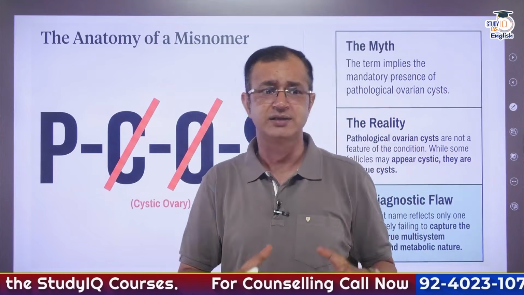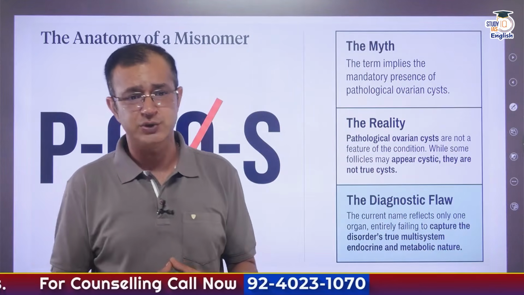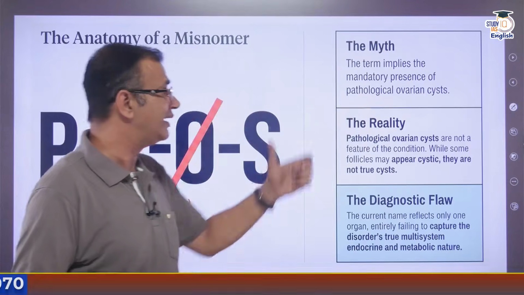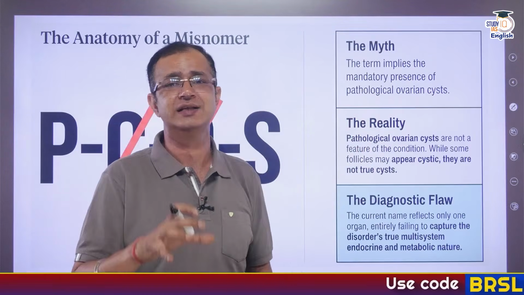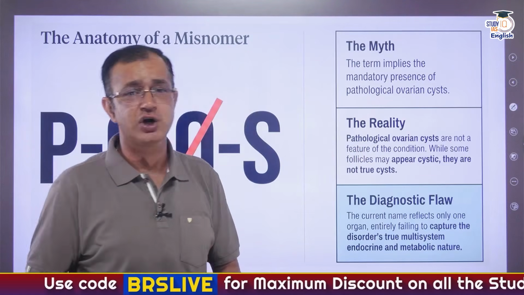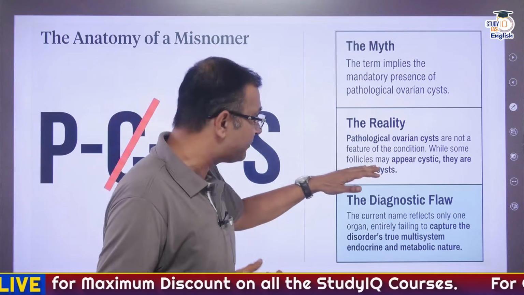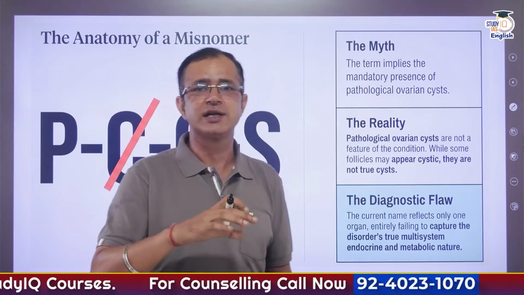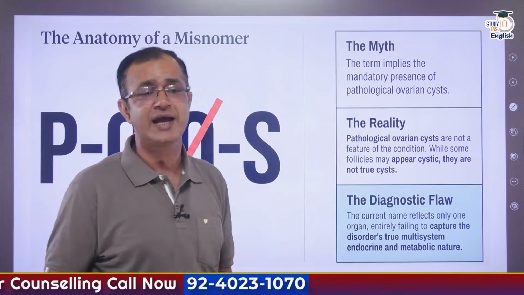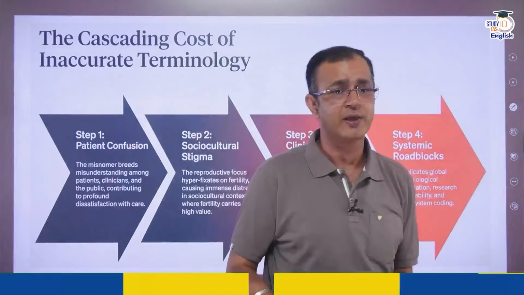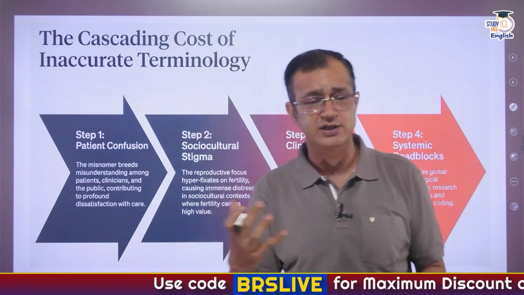Now there was a misnomer when it comes to PCOS. PCOS is Polycystic Ovarian Syndrome. So the myth was that the term implies the mandatory presence of pathological ovarian cysts. But in reality, like I said, pathological ovarian cysts are not a feature of this condition. While some follicles may appear cystic, they are actually not true cysts, and the current name reflected only one organ, entirely failing to capture the disorder's truly multi-system endocrine and metabolic nature. And therefore, it had a cascading cost of inaccurate terminology as well.